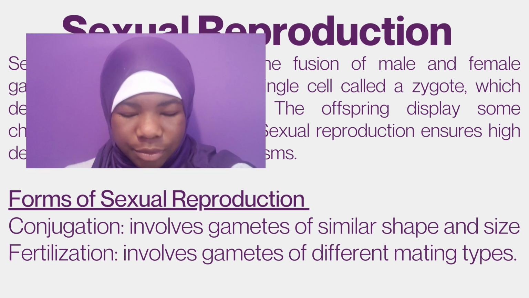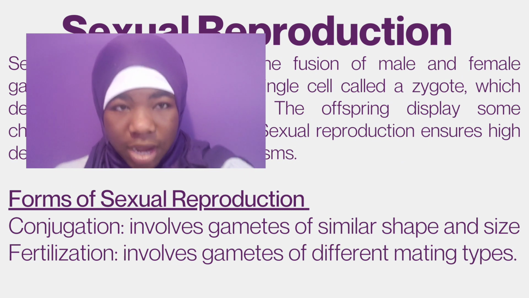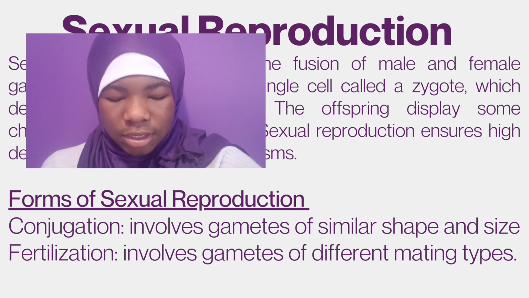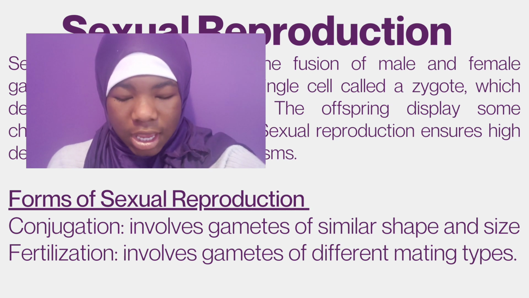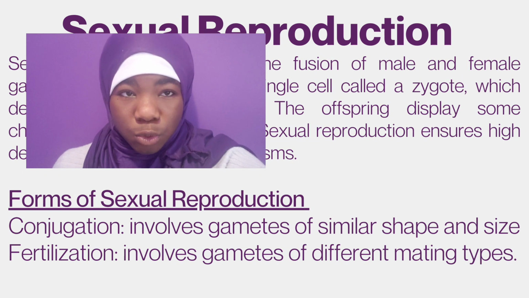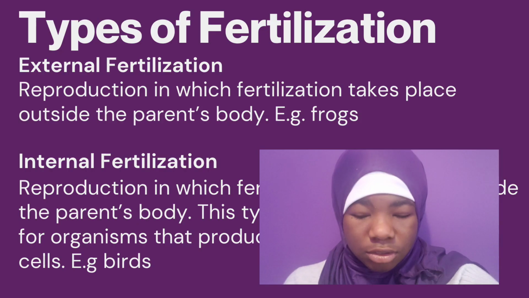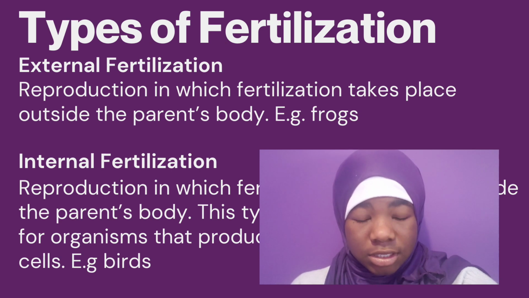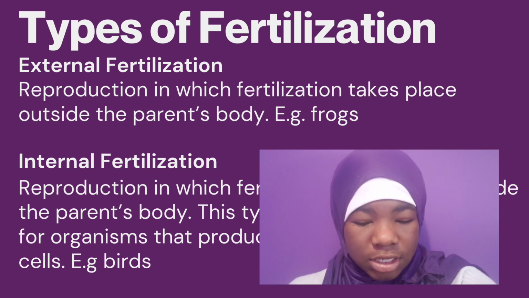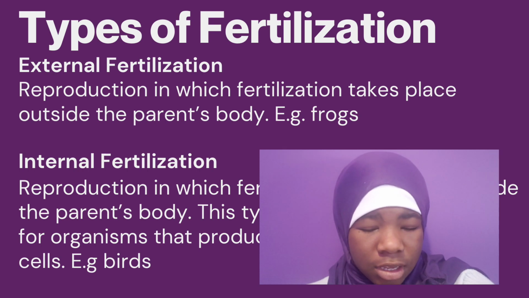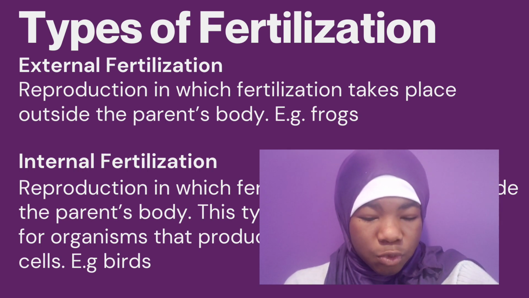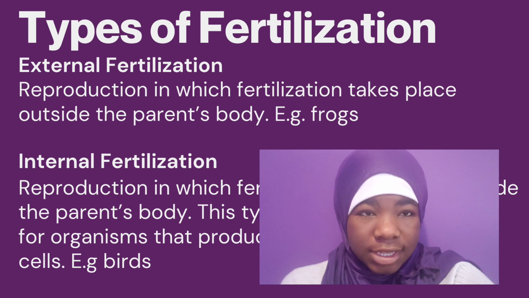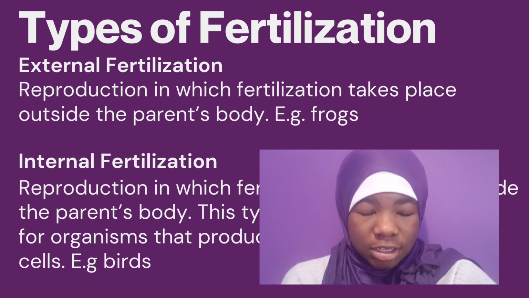Okay, so under sexual reproduction, we have conjugation and we have fertilization. Conjugation involves gametes of similar shape and size, and fertilization involves gametes of different mating types. That's just the difference over there, but I'm going to clarify the difference more. So types of fertilization, we have external fertilization and internal fertilization. If you look at the word, you can find the meaning. External means outside, so you know it's going to be outside of the parent's body. And internal means inside. Just look at in and ex. So in is inside, so you know it's going to be inside of the parent's body.